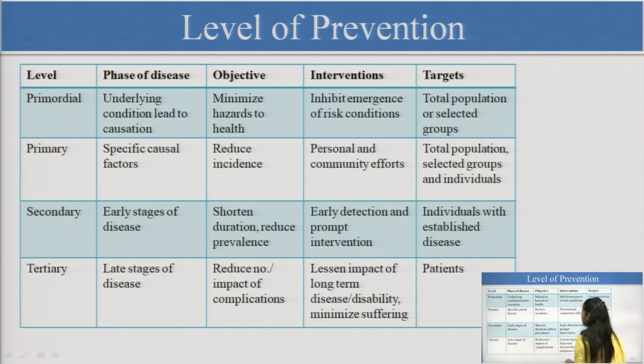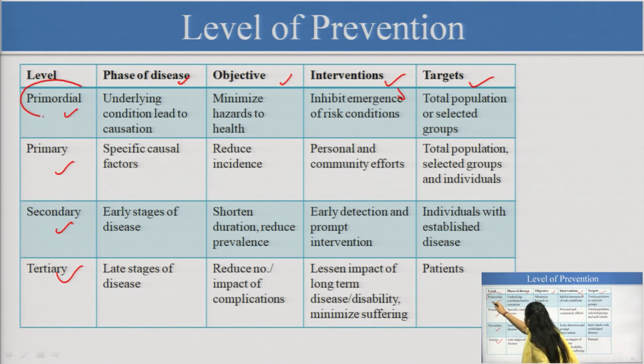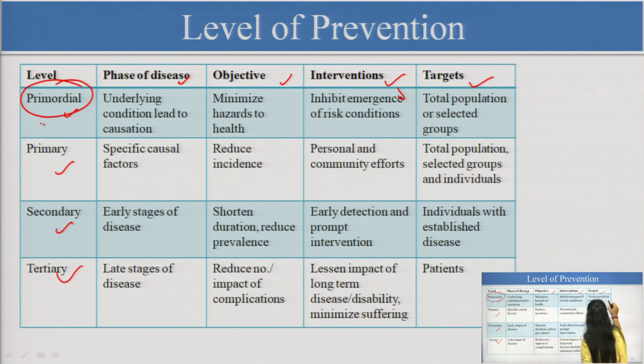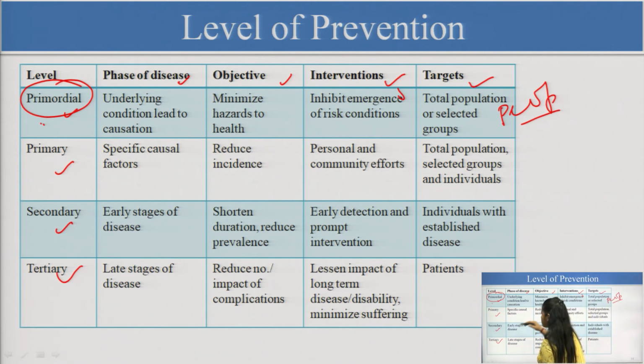This is a summarized chart for these levels of prevention: primordial, primary, secondary, tertiary, the phases of the disease they are targeting, the objectives of the levels, what the interventions will do, and the targets. You all know primordial prevention is for normal people, for the population, not for the patient, because risk factors are not present.